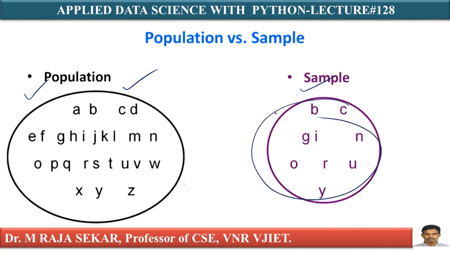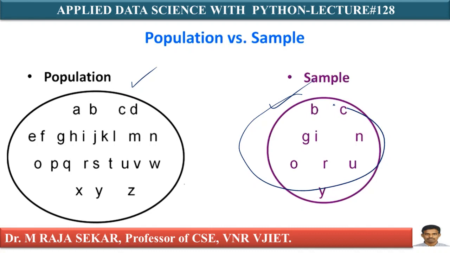These letters are collected from this particular collection. The sample is a subset of the population according to the definition. Therefore, this is a sample of this particular population.